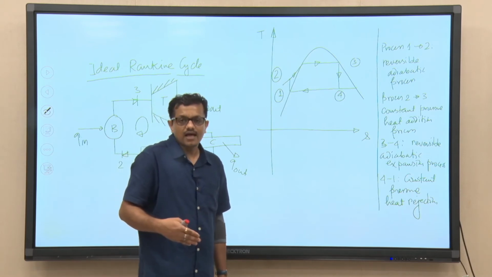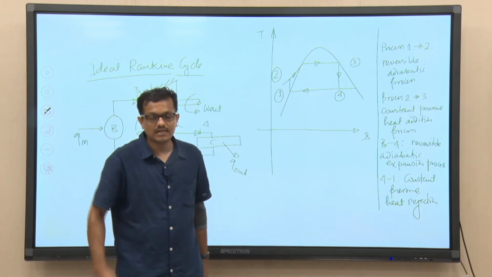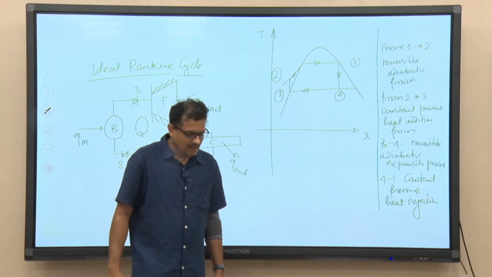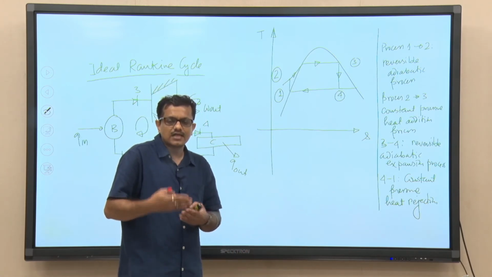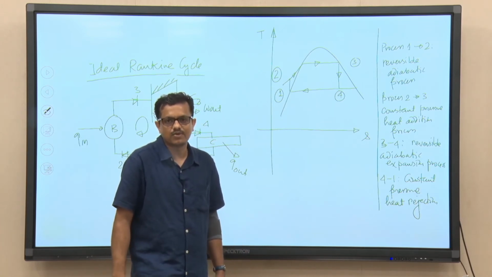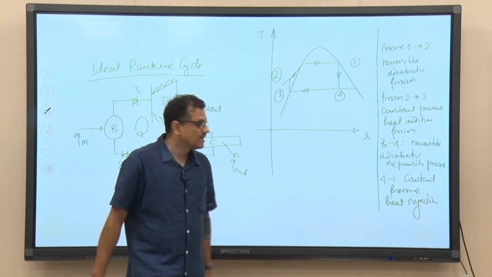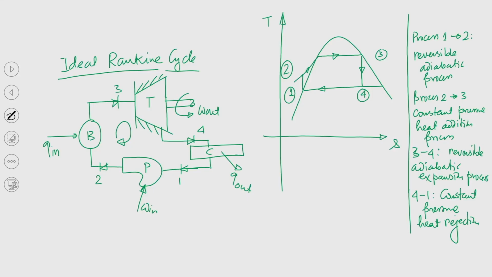Infinite slowness is the characteristic feature of the quasi static process, so the process will be very, very slow. Even then, at least we can bring this Rankine cycle so that its efficiency is very, very close to the ideal Carnot cycle, and that is why it is called ideal Rankine cycle.